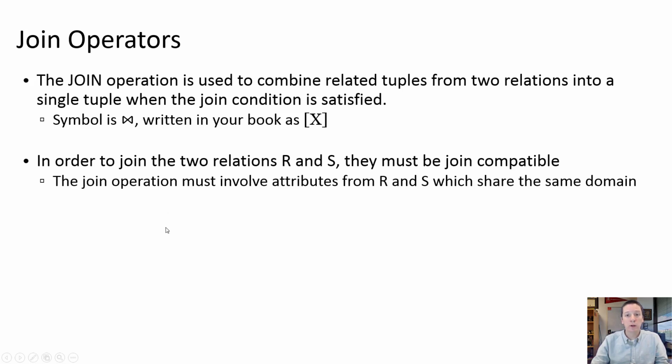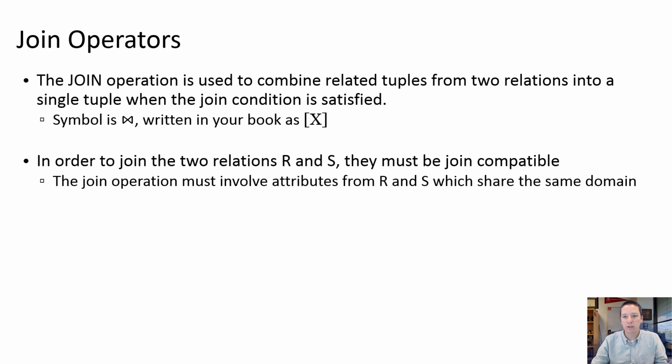So in order to join 2 relations, R and S, they must be what we call join compatible. And all that means is that there is at least one attribute in relation S and relation R that share the same domain. And hopefully this sounds kind of familiar because this is what we said about foreign keys. All values of a foreign key must be in the domain of values of the attribute that it references.